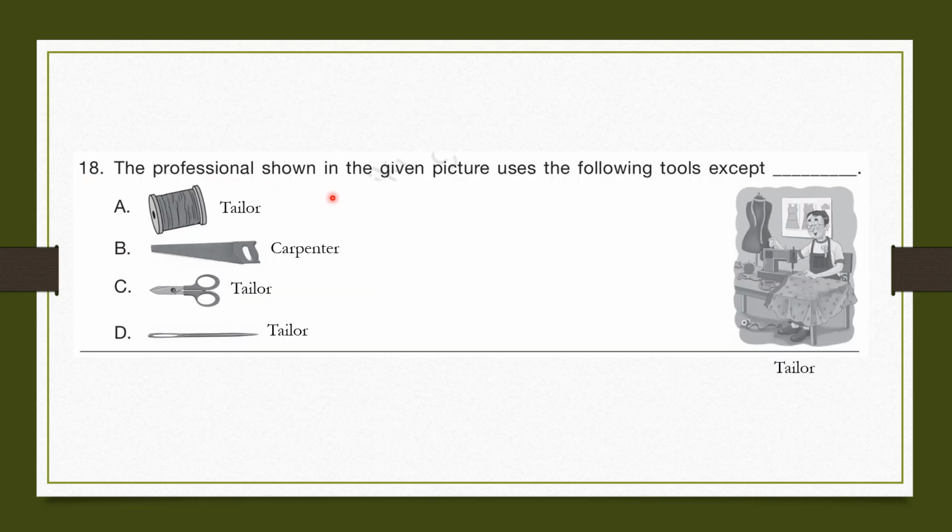Question number 18. The professional shown in the given picture uses the following tools except blank. A. Thread. This is used by a tailor. B. Chainsaw. This is used by a carpenter. C. Scissors. This is used by a tailor. D. Needle. This is also used by a tailor. So the correct answer will be B, chainsaw.